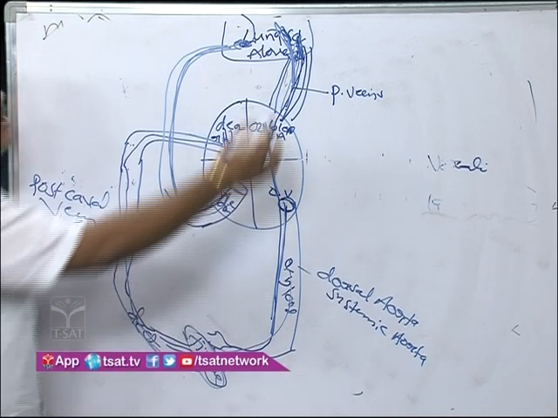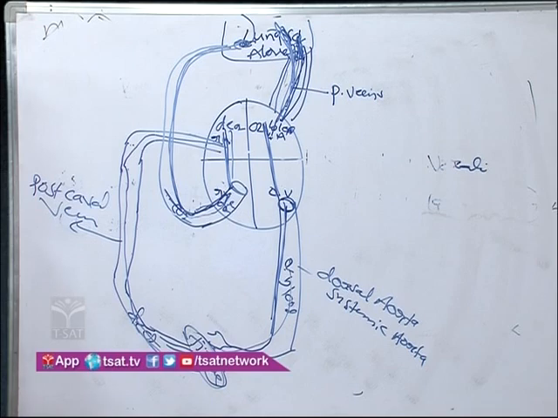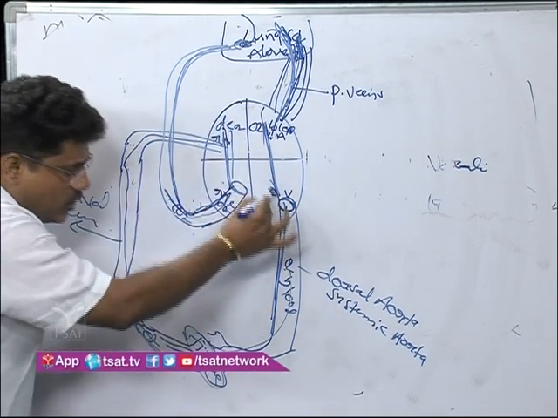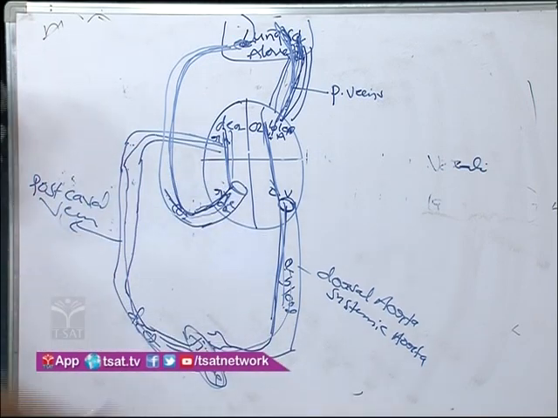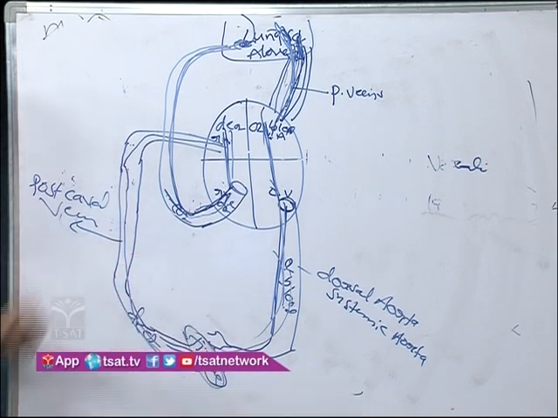into the pulmonary vein. Pulmonary vein to what is that? Left atrium. Left atrium to what? Left ventricle. Left ventricle to what? Systemic aorta. Systemic aorta to what? Tissues. In the tissues, oxygen is released.